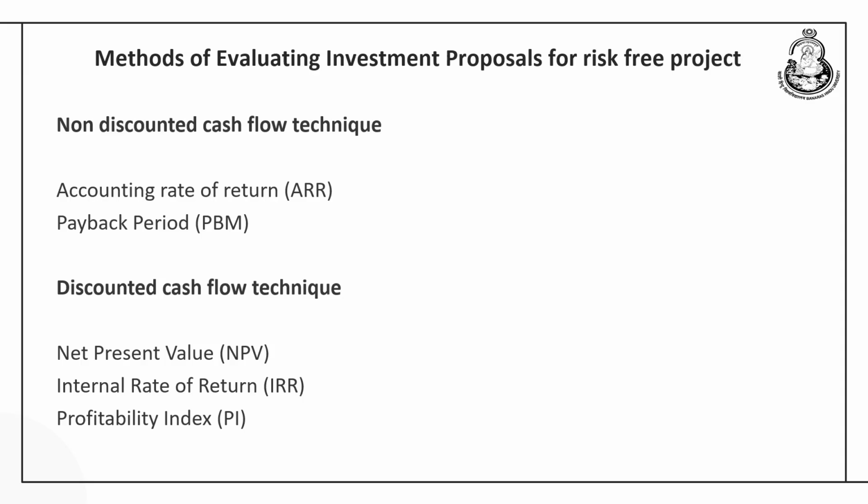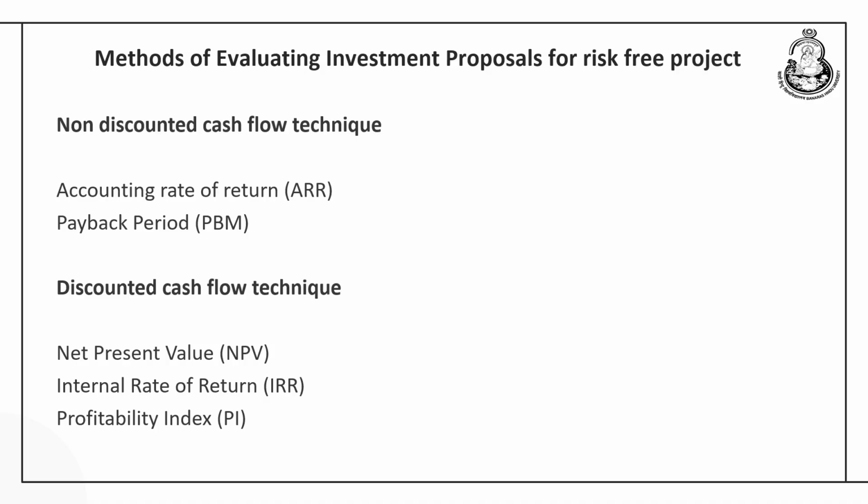Then we have seen the criteria for telling whether a technique for selecting the project is good, that is, whether it is going to maximize the value for the shareholders or not. And then we have also devoted a few discussions to the methods for evaluating investment projects, especially in the context of risk free projects. This is all with the introduction about the capital budgeting techniques.